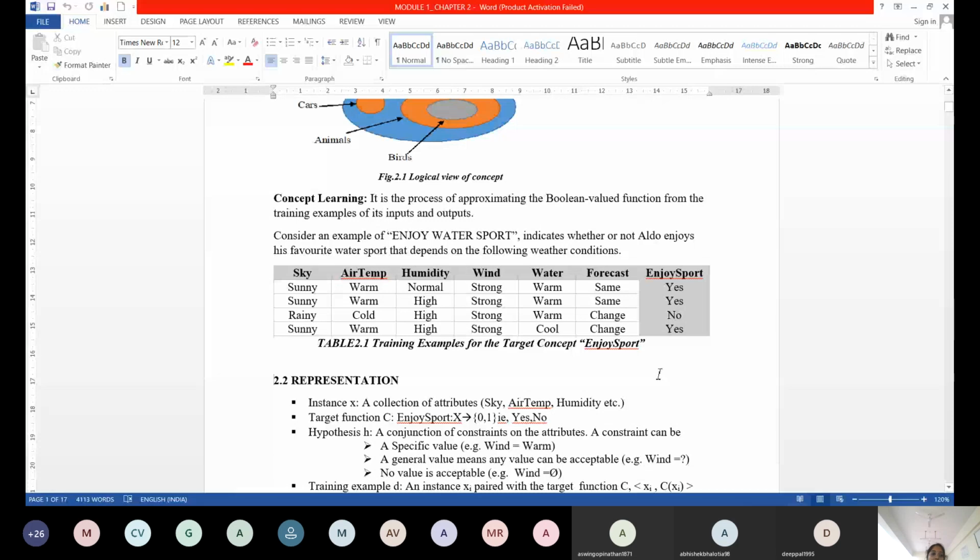So hypothesis here is assuming a particular instance value for the parameter given, for the attribute given. So initially, we just take nothing in the hypothesis, a very specific hypothesis, nothing is going to be acceptable. And later we find which is the best hypothesis that suits the situation.